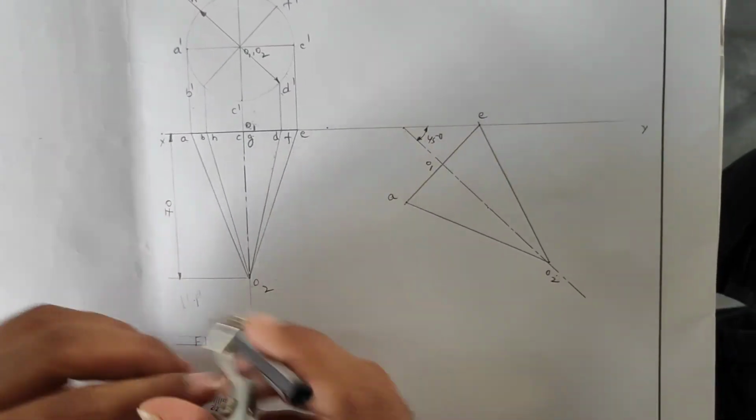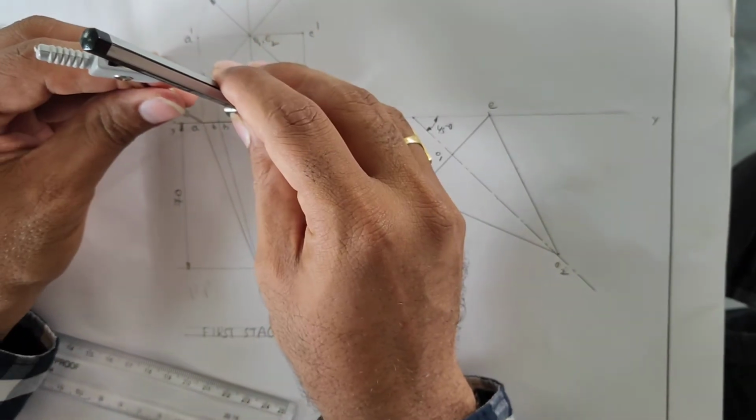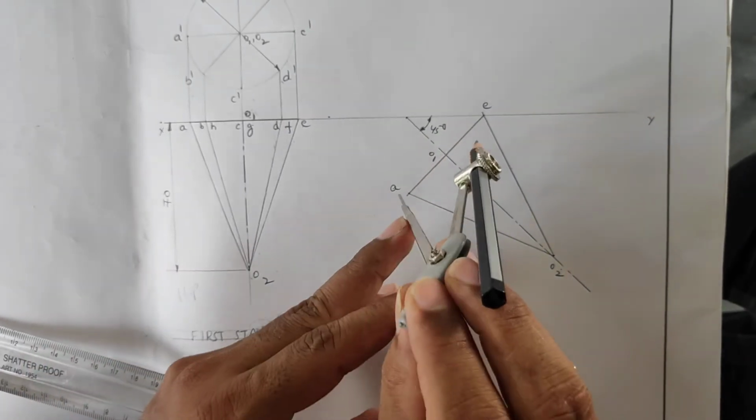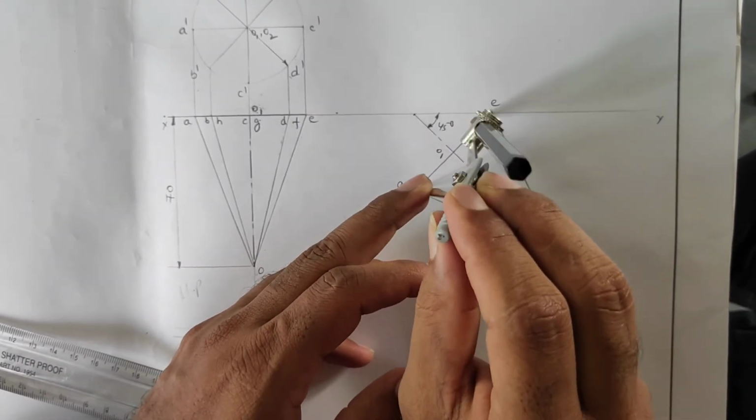For that what I am doing, I am taking the compass. See compass from E to, or otherwise better from A to, you can take A to DF. See, go here, mark the point A and mark the point DF.